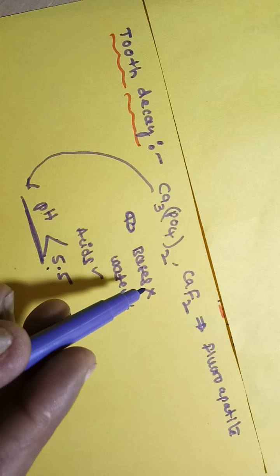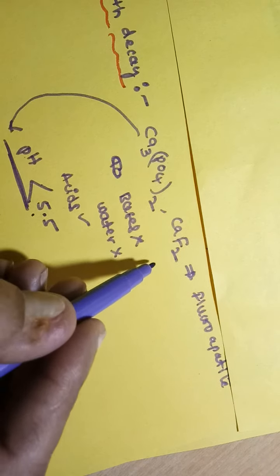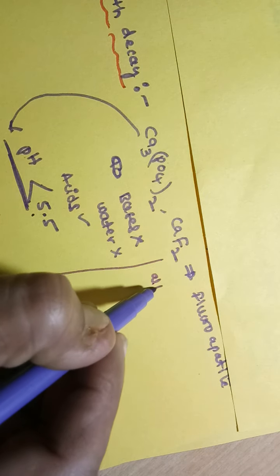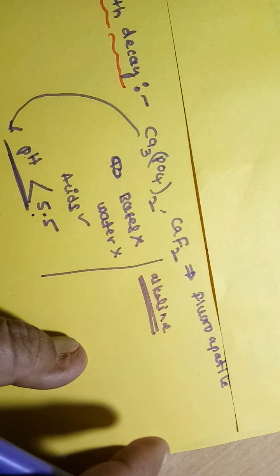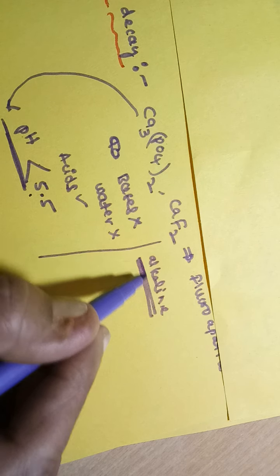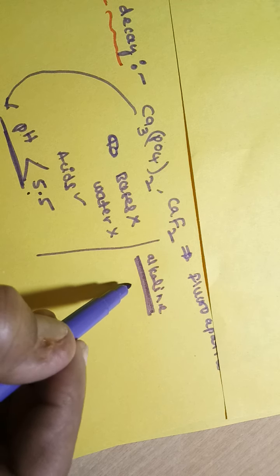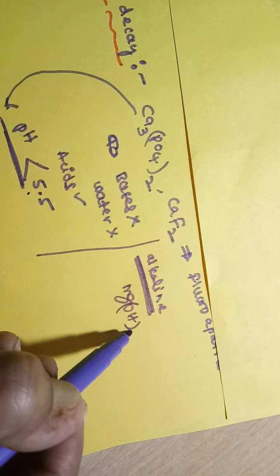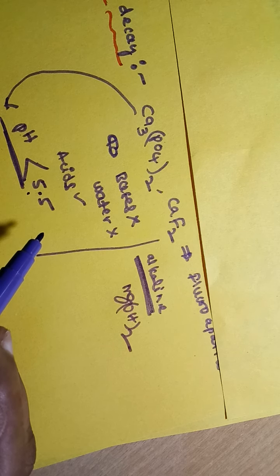So in order to decrease this tooth decay, we should use alkaline toothpaste daily. In that alkaline, basic material, generally magnesium hydroxide is present. Magnesium hydroxide is present in that toothpaste.